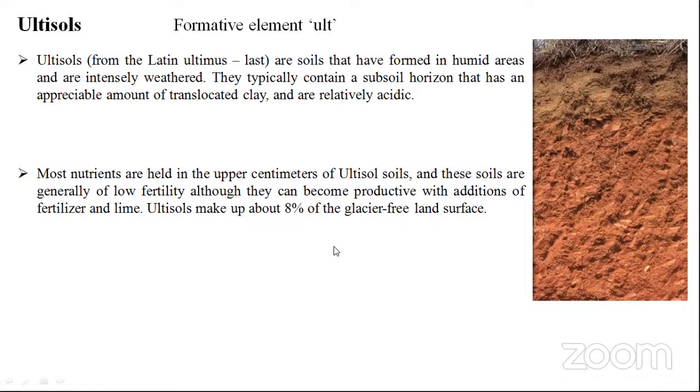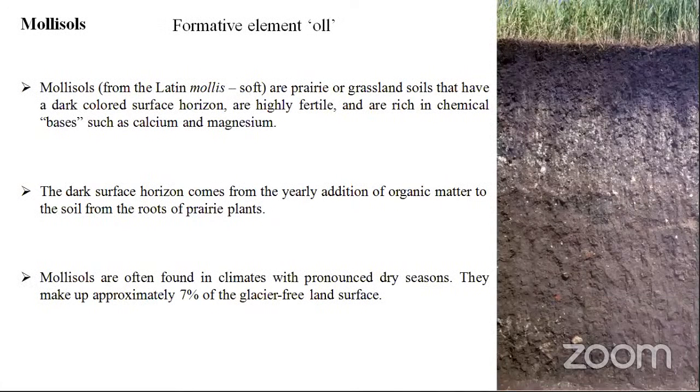Another one is called mollisols. Mollisols are highly fertile soils. They have a dark color and are highly fertile and rich in bases, so they have calcium, magnesium. Mollisols are very good for fertility. They have a dark surface from the addition of organic matter to the soils from the roots of grassy vegetation. So the native vegetation will add more of this black color. Mollisols are often found in climates with dry seasons. They are approximately 7% of glacier-free land. This is regarding the mollisols.